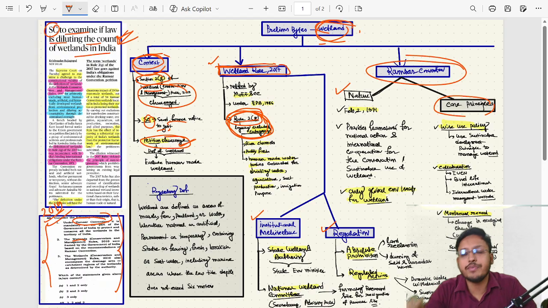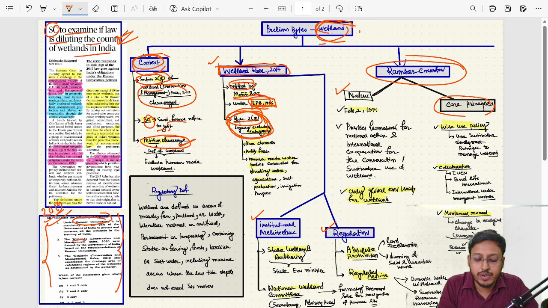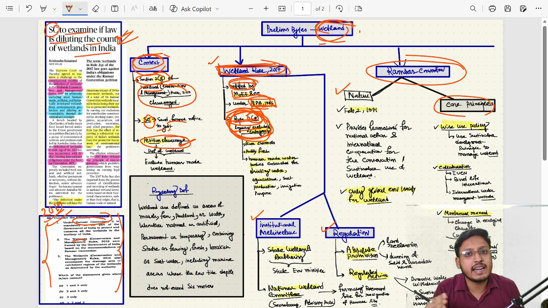Okay, first you understand which ministry notified this rule. This rule is notified by Ministry of Environment, Forest and Climate Change, and under which act? Mother Act. What is the Mother Act? Environmental Protection Act 1986 is the Mother Act. Based on this, Ministry of Environment, Forest and Climate Change notified this particular rule. Okay, then we'll understand that rule 2G talks about wetland definition.